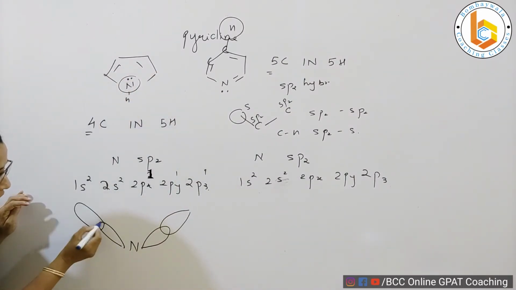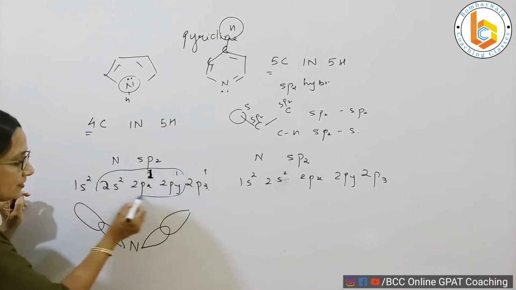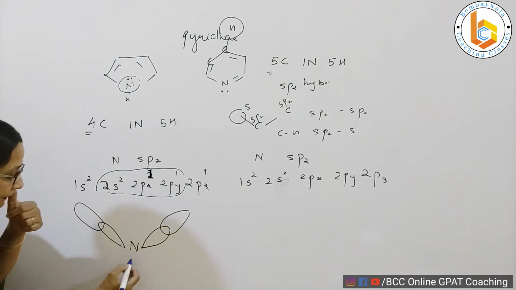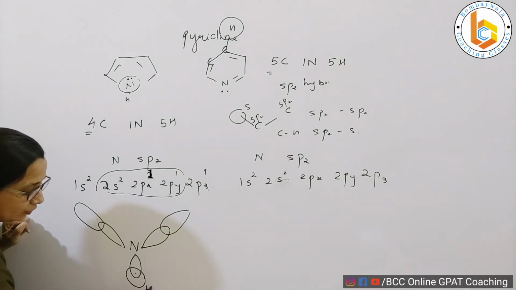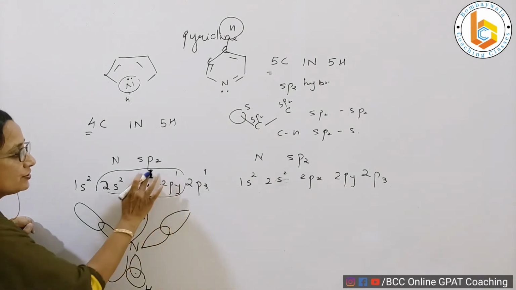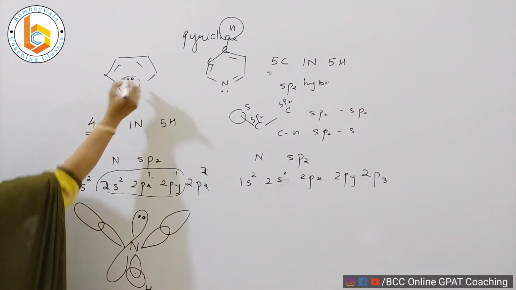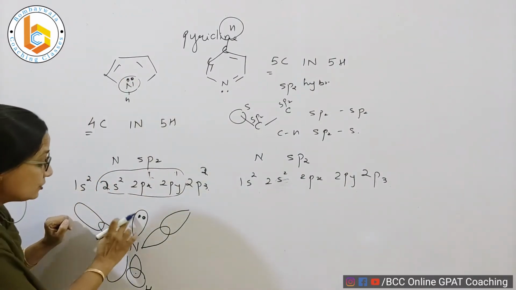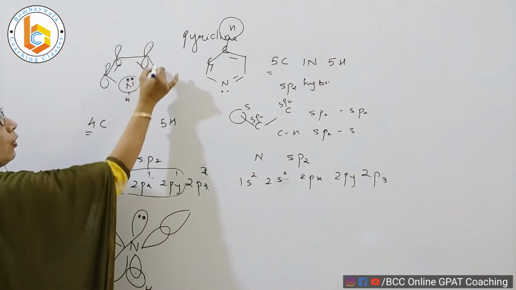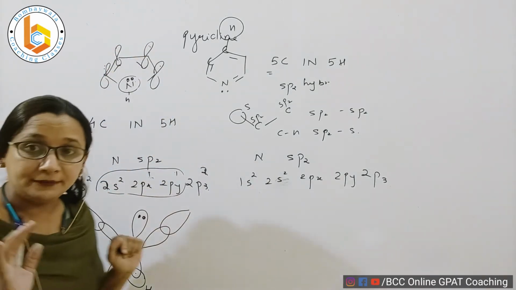sp2 which will bond to sp2 of another carbon. That means they are containing 1 electron each, when they undergo sp2 hybridization. And there is a third sp2 hybridized orbital which is containing only 1 electron and is binding to hydrogen. Whereas the pz orbital, I should say, is containing 2 electrons, and that is why we are showing it inside the ring, and we say that these 2 electrons plus the pz orbital of each carbon, they all together become 2, 3, 4, 5 and 6, and that makes pyrrole aromatic.